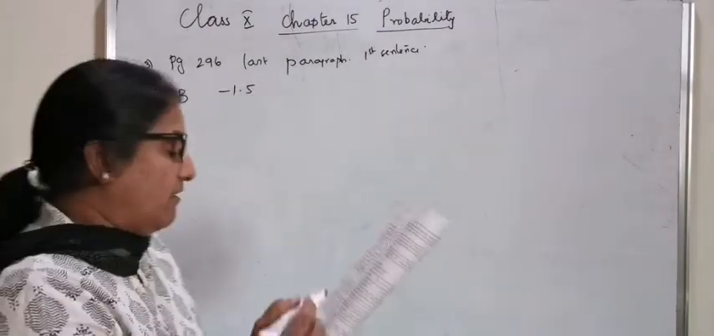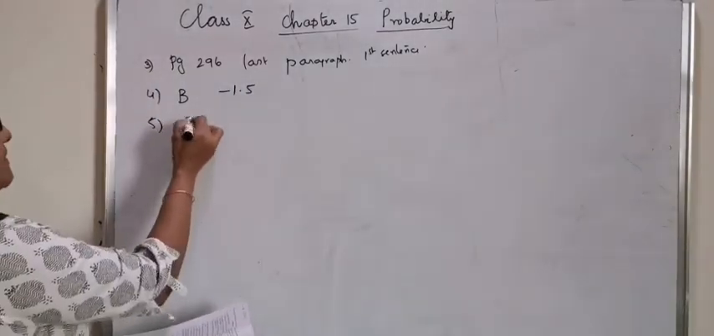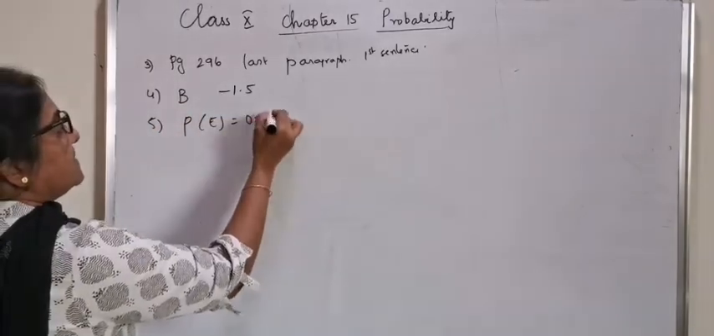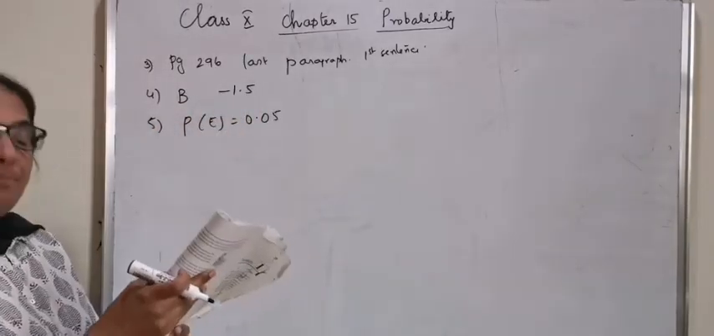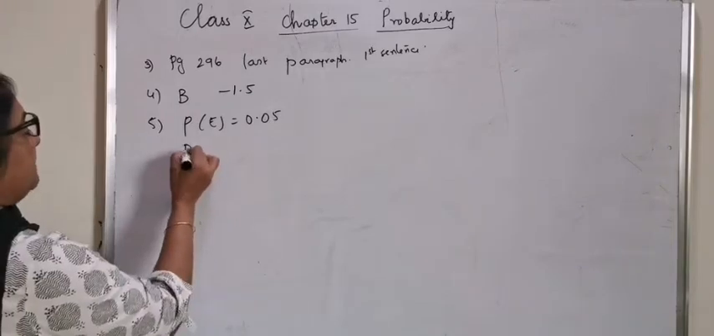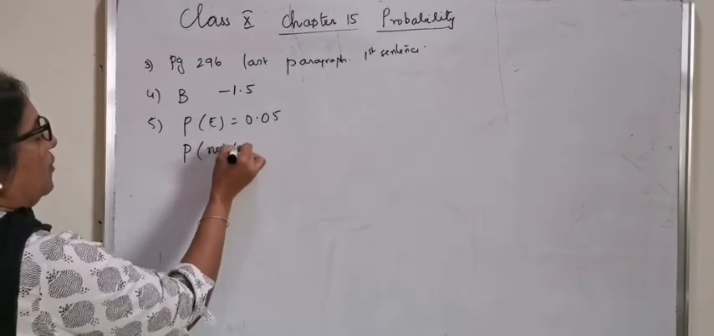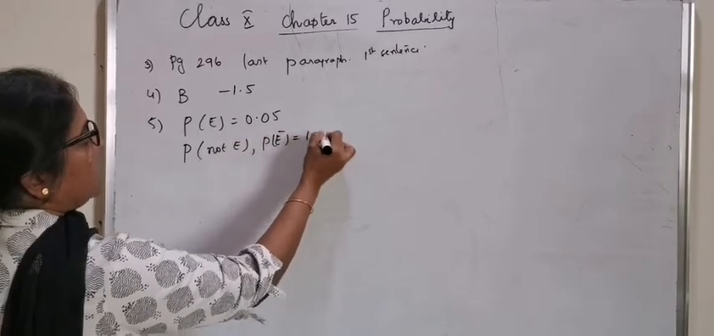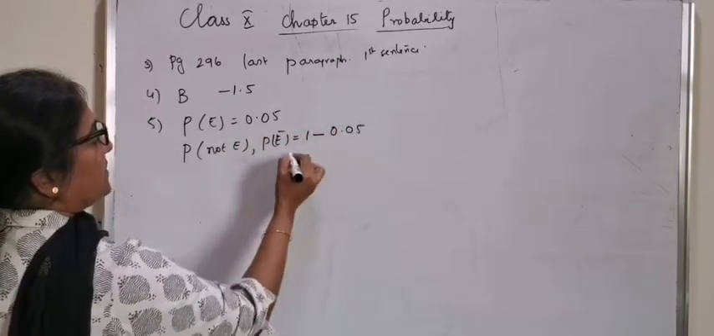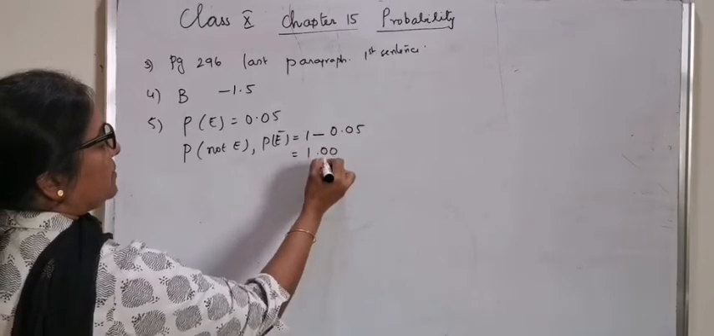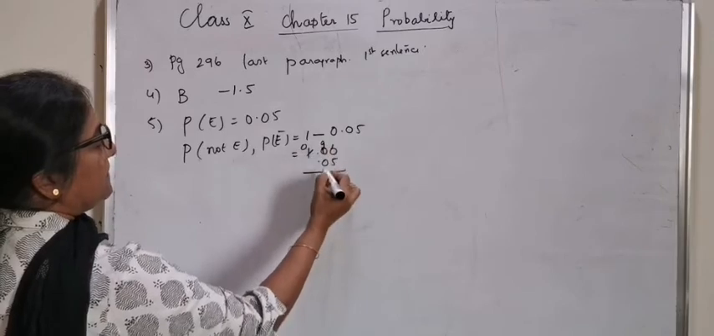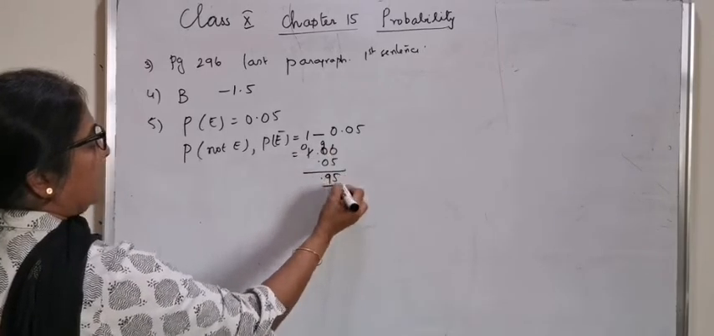Question number 5. If probability of E is 0.05, what is the probability of not E? Probability of not E, or probability of E bar, is the same as 1 minus 0.05, 1.00 minus 0.05, which is the same as 0.95.